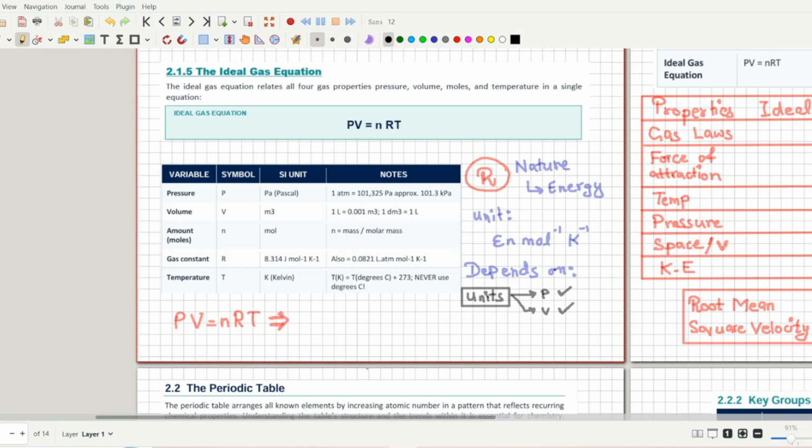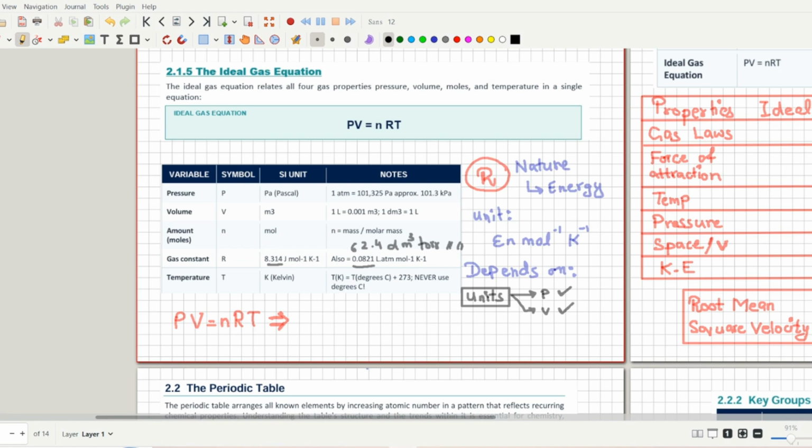So what does it mean? As you can see, the value of R here was 8.314 and here it is 0.0821. It can also be 62.4 dm cube torr per mole per Kelvin. So these are the three values used for R: 62.4, 0.0821 and 8.314.